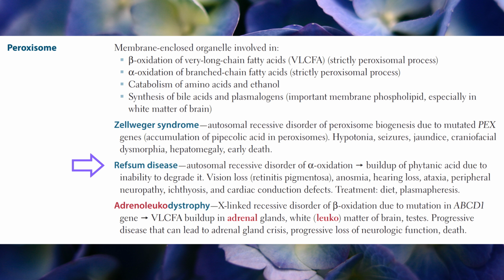Refsum disease. Autosomal recessive disorder of alpha oxidation which leads to buildup of phytanic acid due to inability to degrade it. Clinical features include vision loss, retinitis pigmentosa, anosmia, hearing loss, ataxia, peripheral neuropathy, ichthyosis, and cardiac conduction defects. Treatment is diet and plasmapheresis.